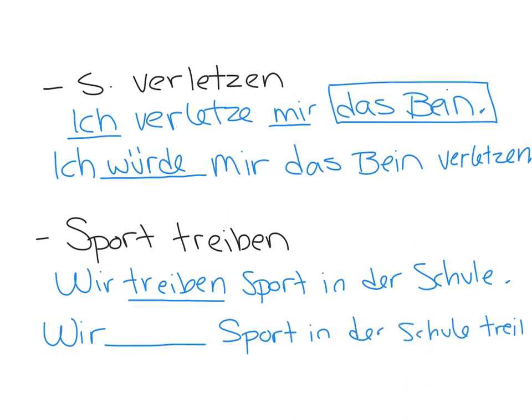Oh, kind of out of space there, sorry. So we need the form of would. Our subject is wir, so it's going to have that en ending. Wir würden Sport in der Schule treiben. We would exercise at school. And again, there's a second line for the Konjunktiv II. This is one form of it. We're going to review the other form of the Konjunktiv II later.